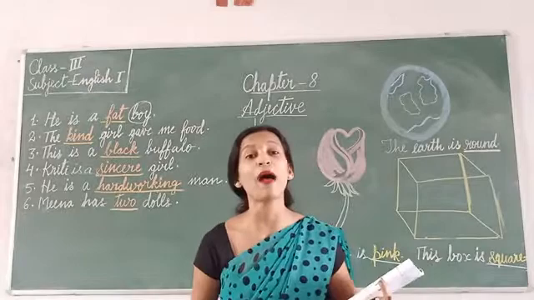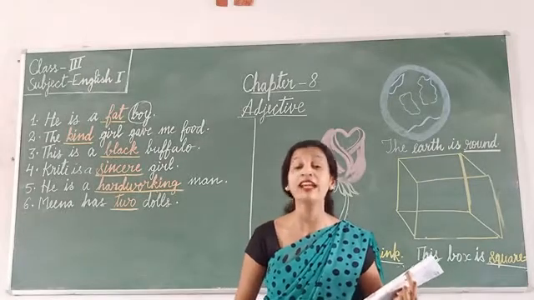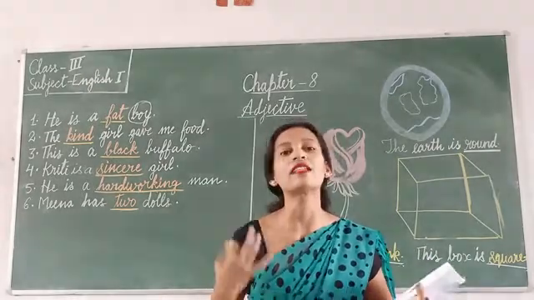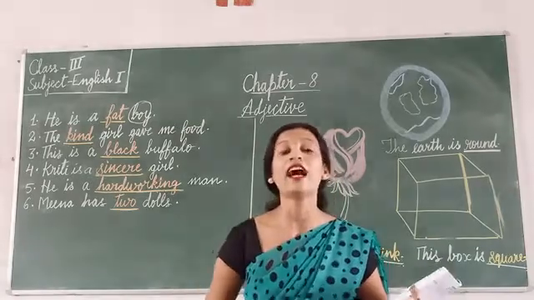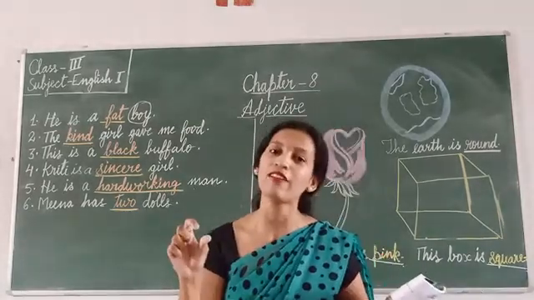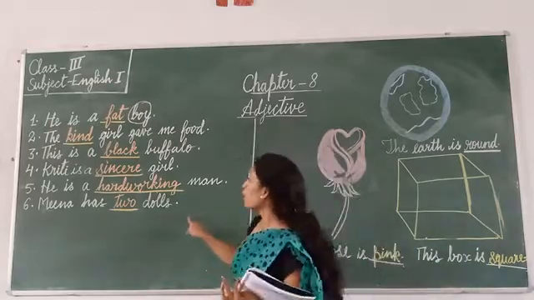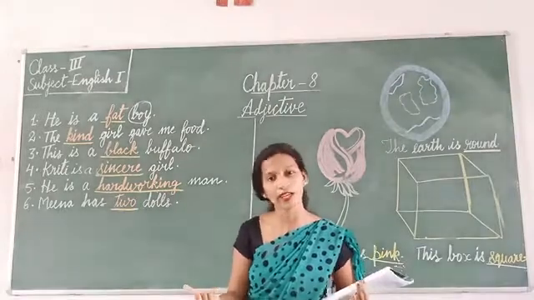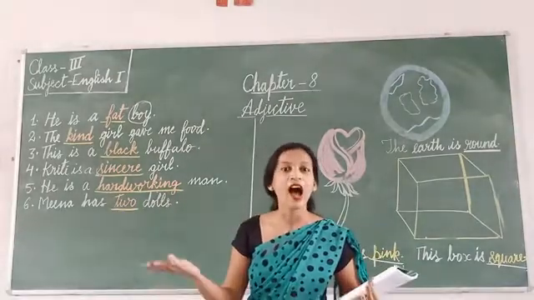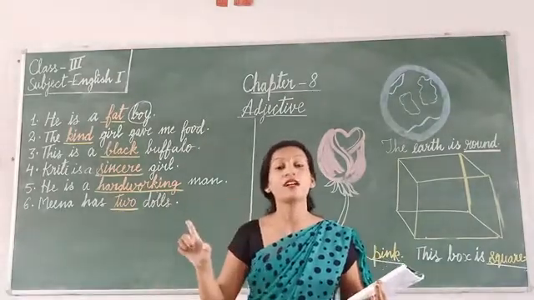For example, Maryjohn ma'am is wearing a green saree. So this green will be an adjective. Why? Because it is telling the color of my saree. Saree is noun and the color of my saree is green. So this green will be an adjective. Now you see, sincere, hardworking and kind, all these come under qualities. Like she is a beautiful girl. I have a pretty dress. All these come under qualities.